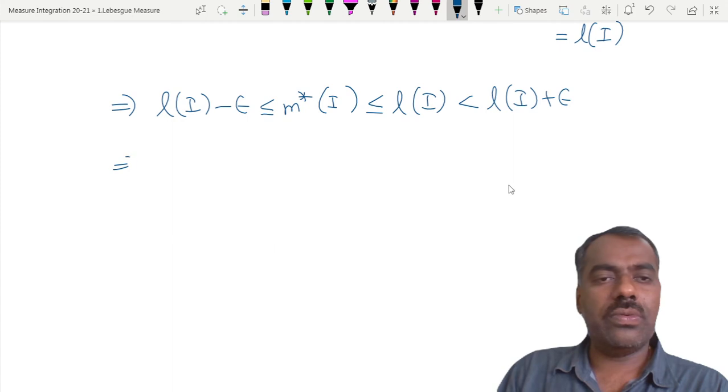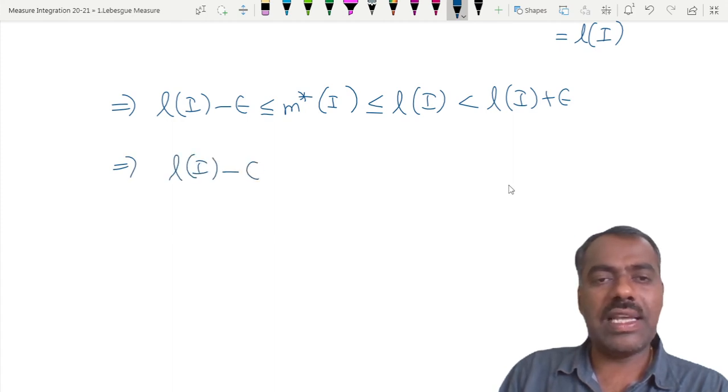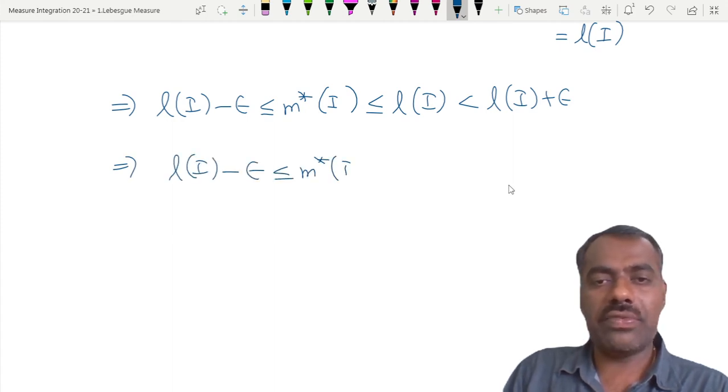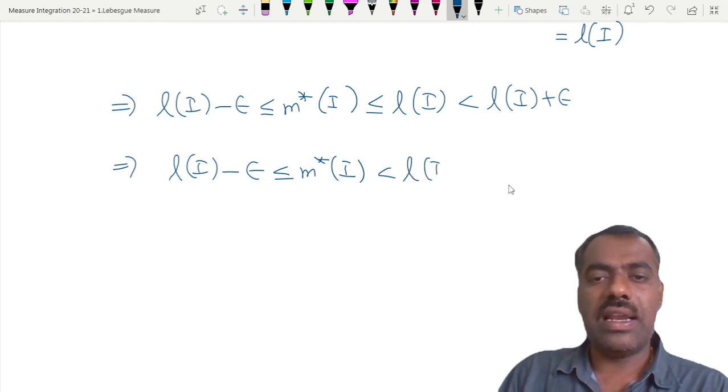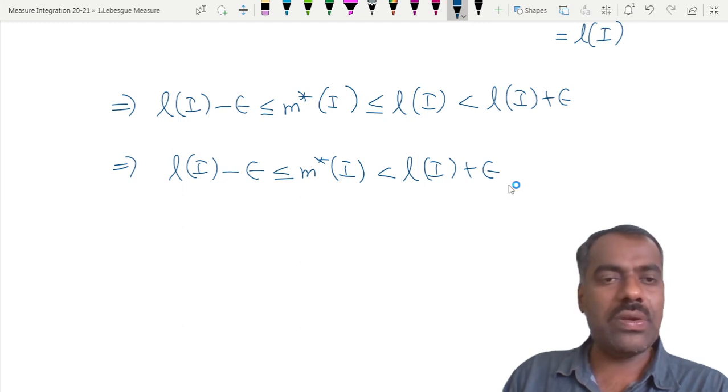So you can see here, what you have proved is the length of I is less than or equal to m star of I, which is less than the length of I plus epsilon. This is the same as saying that when you take the absolute value,